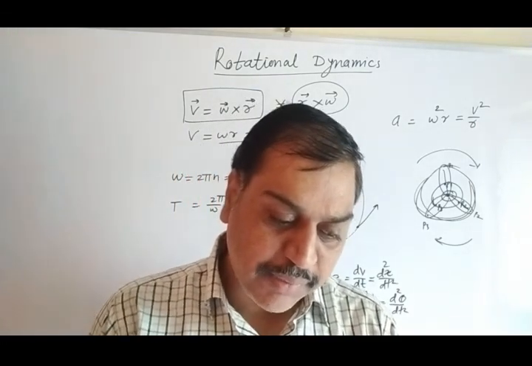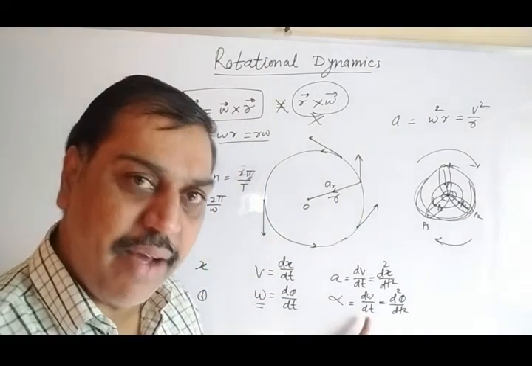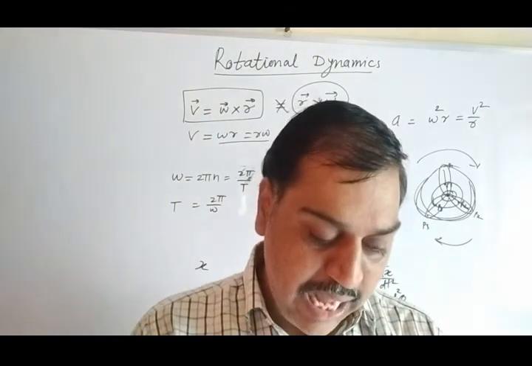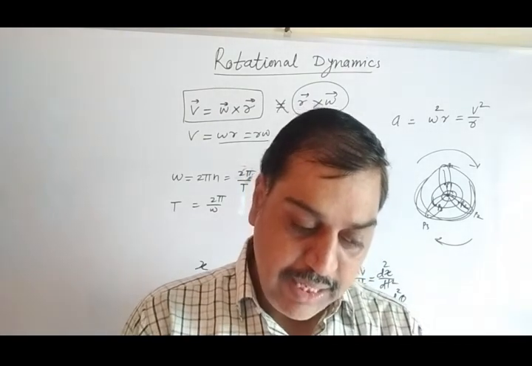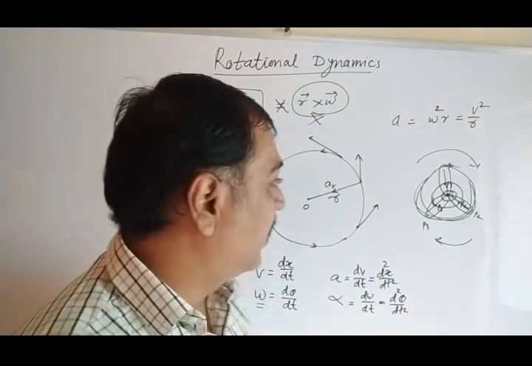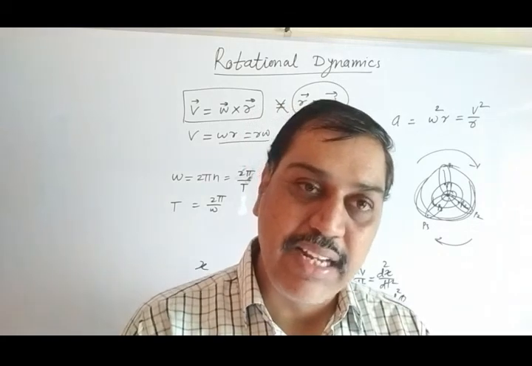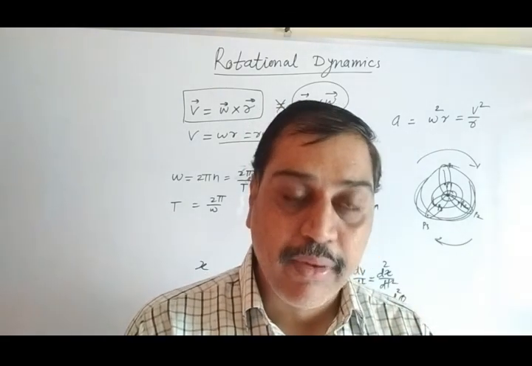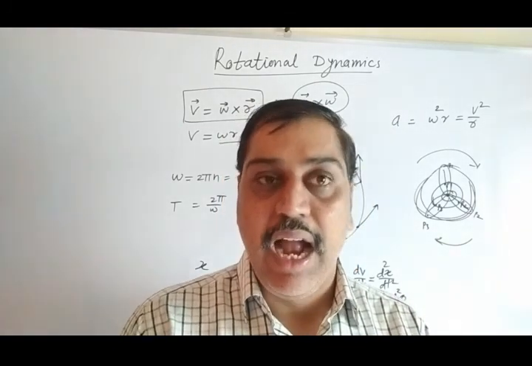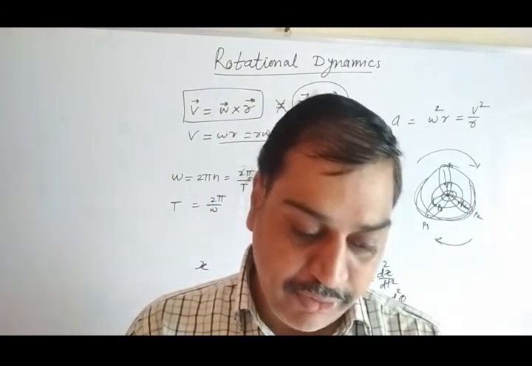Apart from this, they have mentioned here, already we have seen alpha equal to dω by dt. This part already we have learned. Okay. Apart from this, if you have the book, in your book, figure 1.3 is there. Direction of angular acceleration. If it is moving in the clockwise direction, the direction of angular velocity and angular acceleration is the same. But if it is moving in the anti-clockwise direction, the direction of angular velocity and angular acceleration is exactly opposite to each other. Same thing they have mentioned in figure 1.3.